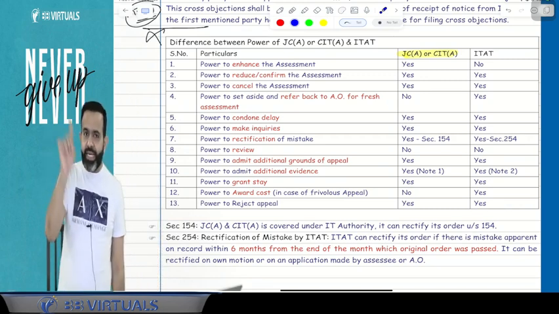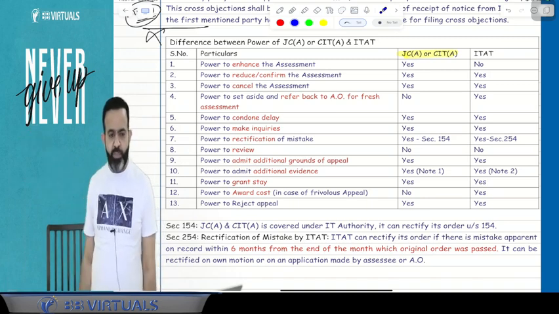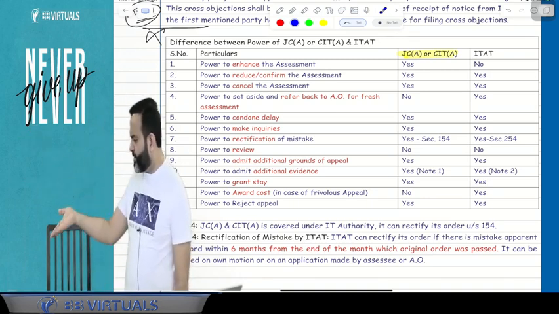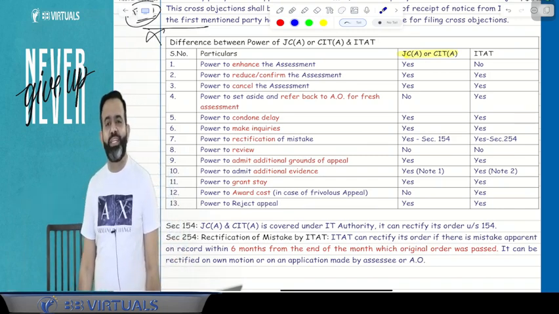Means can they cancel the assessment and refer back to the AO for fresh assessment. Just do the fresh assessment. What you did, just cancel it. So they cancel it and ask AO to do the fresh assessment.